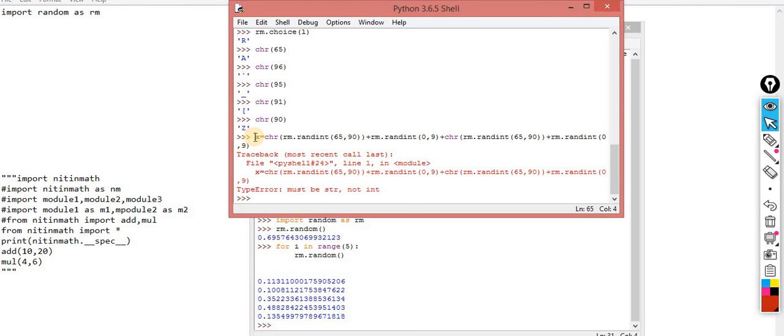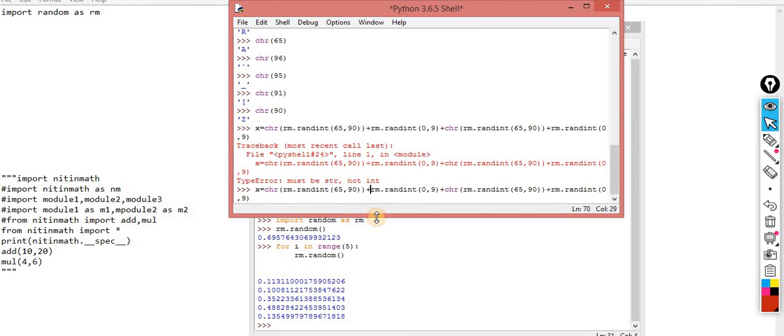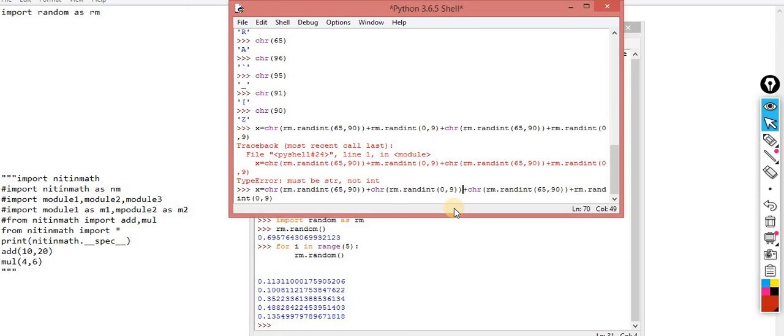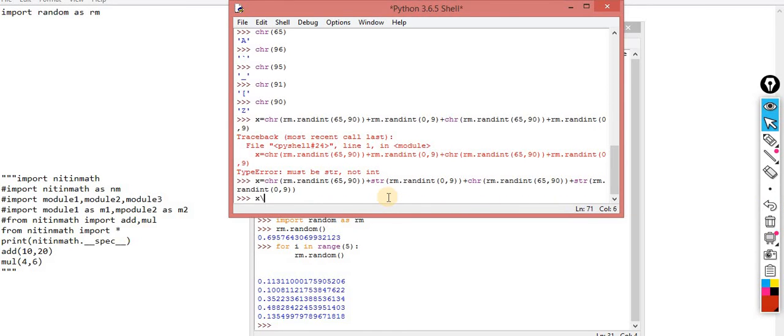Sorry, I made a mistake. What mistake I made? I have to again convert it into the CHR, or you can say the STR. For concatenating that, you are supposed to convert it into the STR. So here again you are supposed to do the typecasting. That's it. Okay, now you can check.